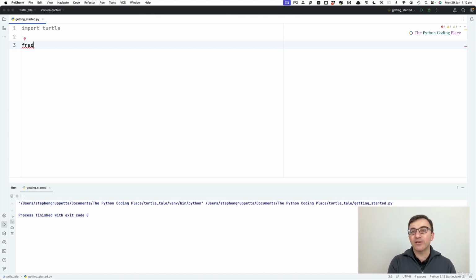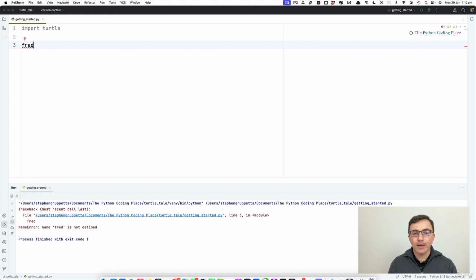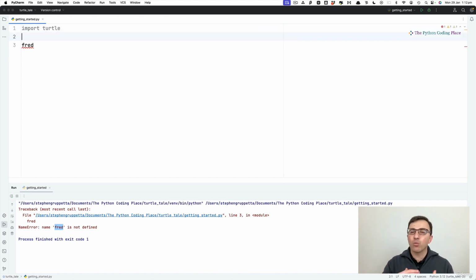And you can see that Fred is underlined in red. We know what that means. Let me run this code. On line 3 now, name Fred is not defined. So Python is again telling me, I have no idea what this name Fred is. I don't know what it is or who it is. Incidentally, the blank line is not important. I'm just putting it in. You'll see in a bit why I sometimes skip a line. It's a bit like when you start a new paragraph when you're writing in English.